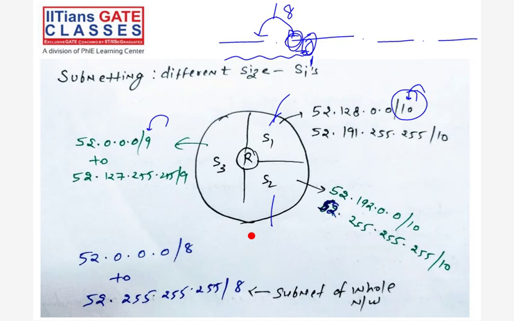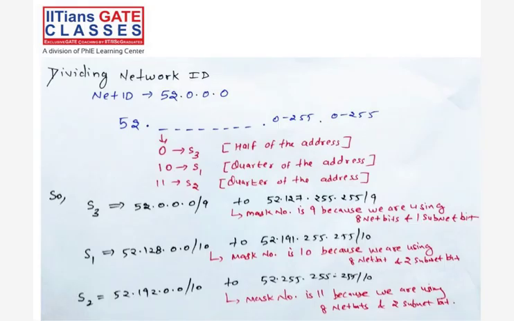So see what I am doing. I'm dividing this network. So you know this is my network ID, right? So the first half of the address I am giving to the S3. So just use this 0 bit. This is fixed, and then the remaining I am giving to the S3. Now, further divide the remaining half. That remaining half I am dividing into 2.